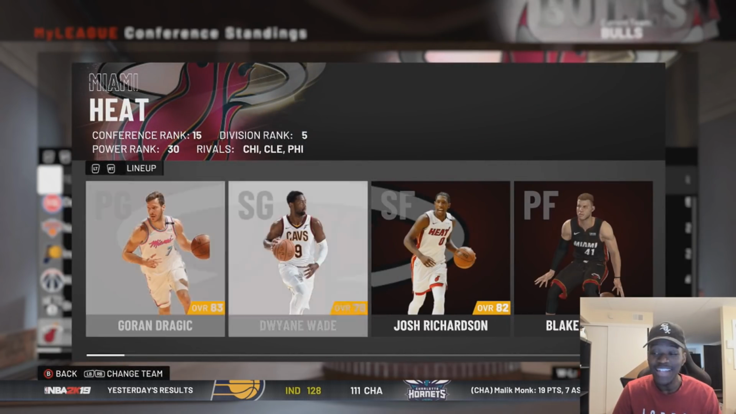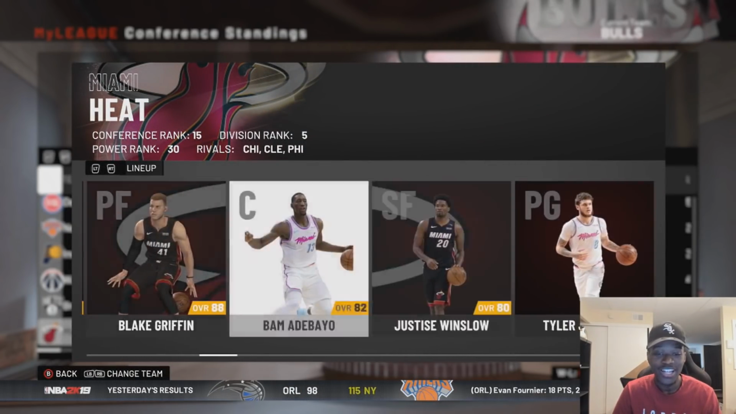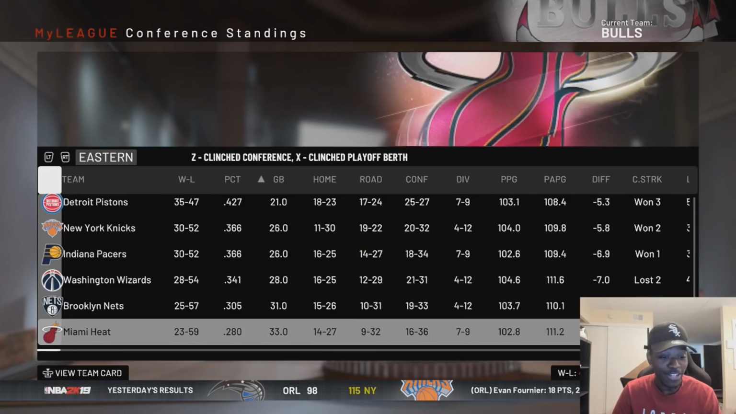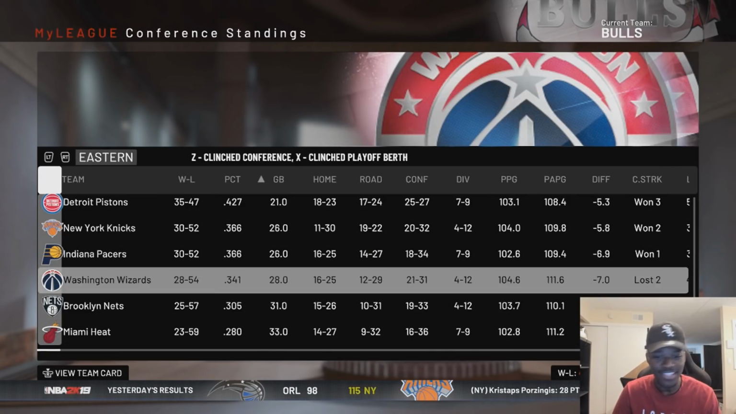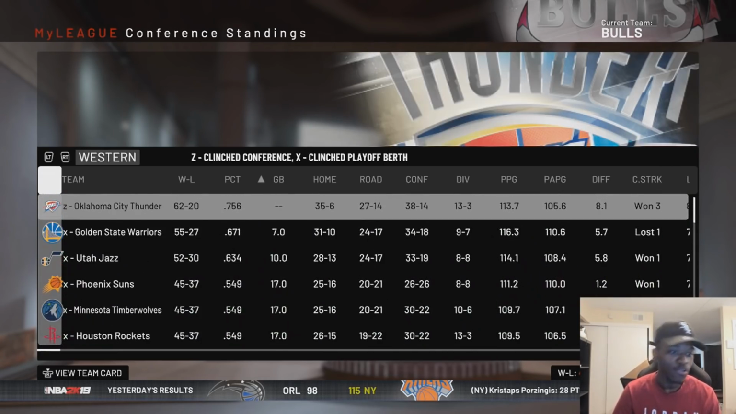That team that I said I liked with Blake Griffin and Goran Dragic, they were like the worst. They were literally the worst team in the league. Ouch. That sucks for me saying I like them, and they were terrible.